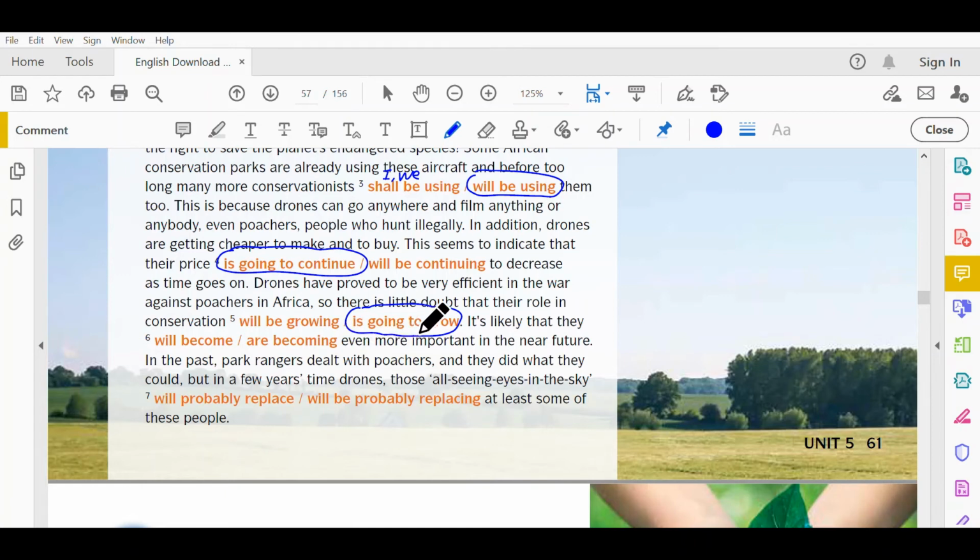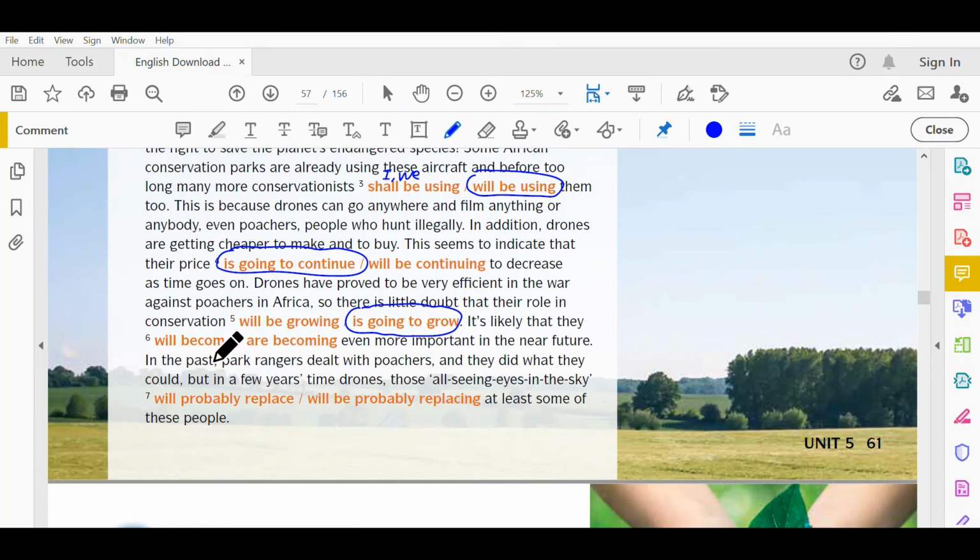Okay, this is things that we expect to happen because of something in the present. It's likely that they will become or are becoming even more important in the near future. So this is actually an opinion, right? A prediction. Even more important. Is it are becoming, or is it will become?